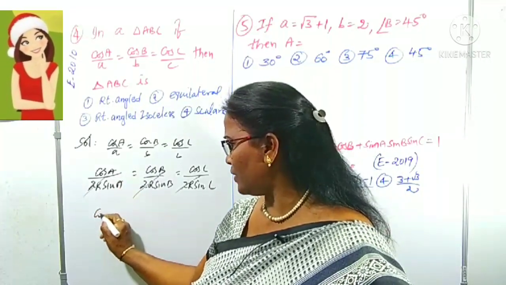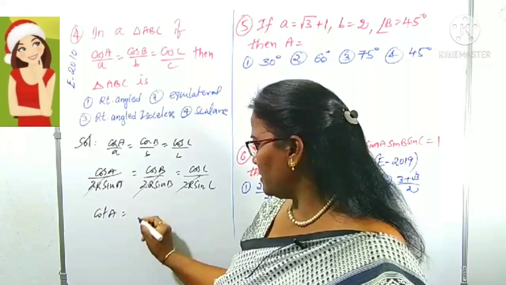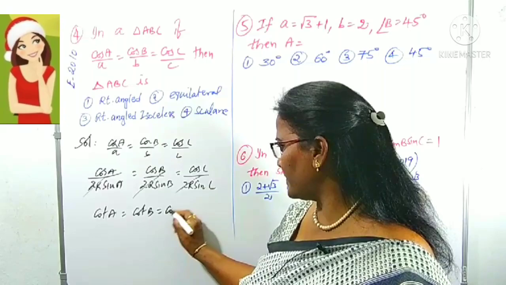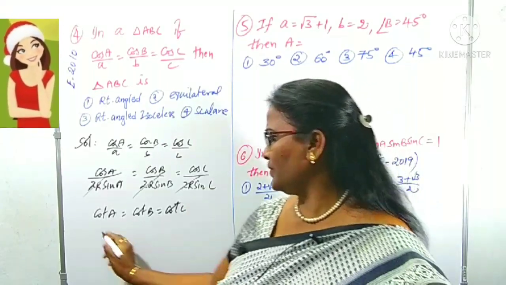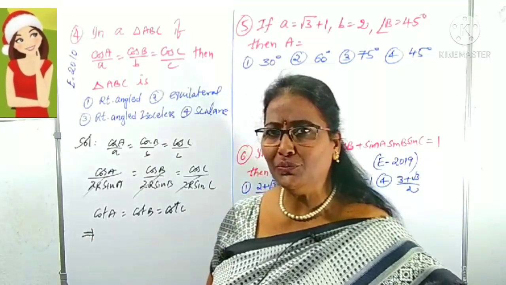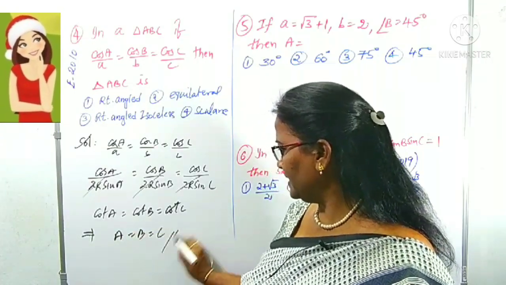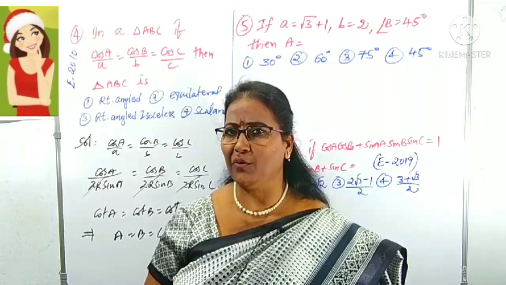Cos A by sin A means cot A. Cos B by sin B is cot B. And cos C by sin C is cot C. Now we can eliminate the cot throughout. What is left over? Yes, A is equal to B is equal to C. Means what? The three angles must be equal here.